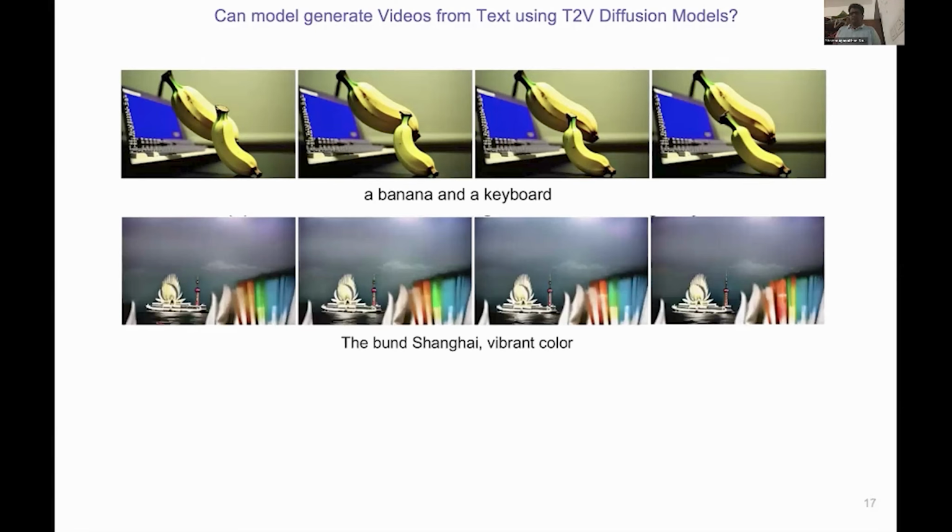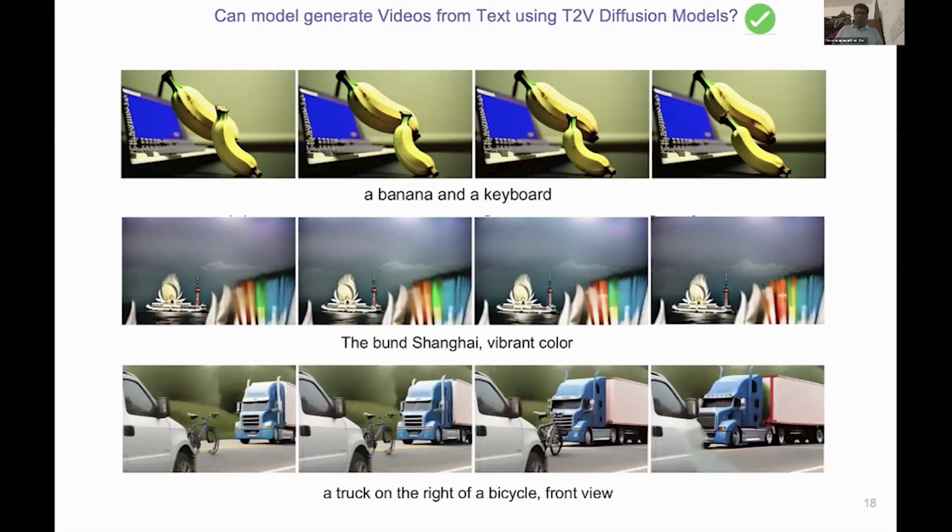Let's see another example. The prompt is the burnt Shanghai, vibrant color. The model produces a vibrant Shanghai-like waterfront scene. Again, the model clearly has learned a lot. Next, the prompt is a truck on the right side of a bicycle, front view. We get a truck, we get a bicycle, frames are smooth. So at first glance, yes, the answer is a confident green check mark. The model can generate videos from text. So problem solved. Is it so?